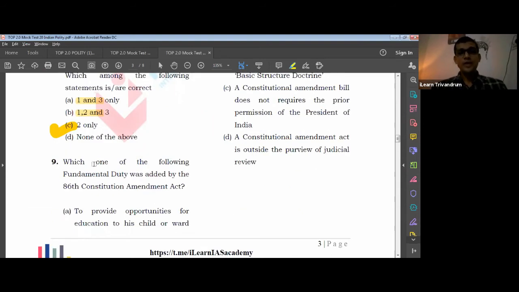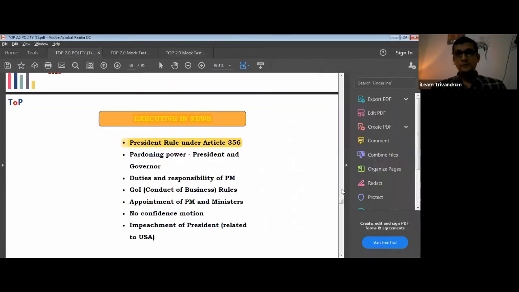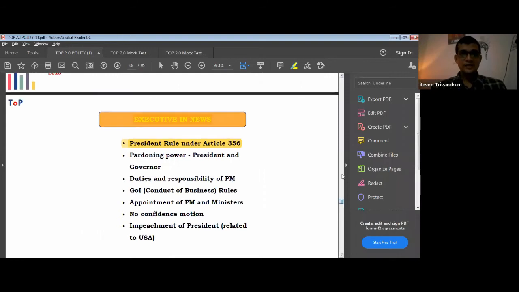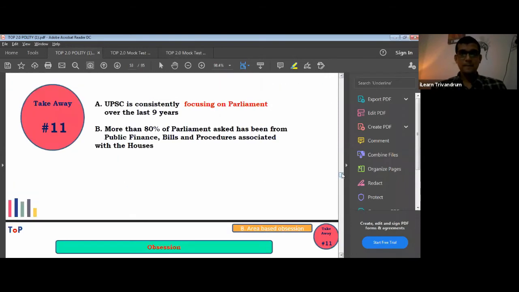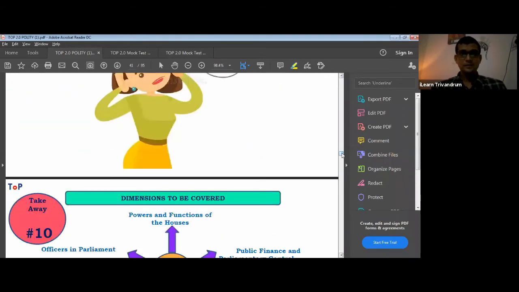Which among the following is a fundamental duty? Now, I already mentioned this, and I told you when we study duties, you have to take note of the amendments to it also, right? So let us look into the slides where we discussed it. Let's see.